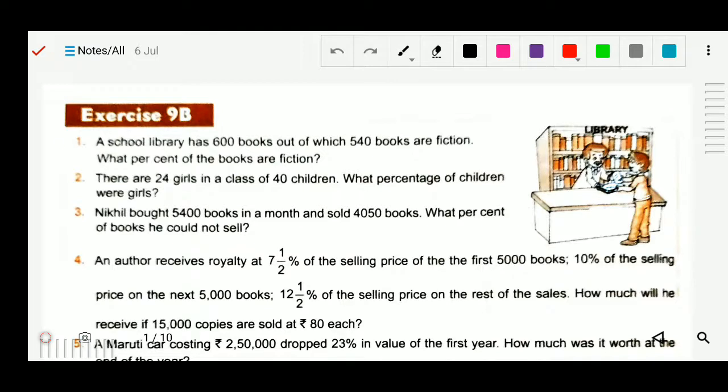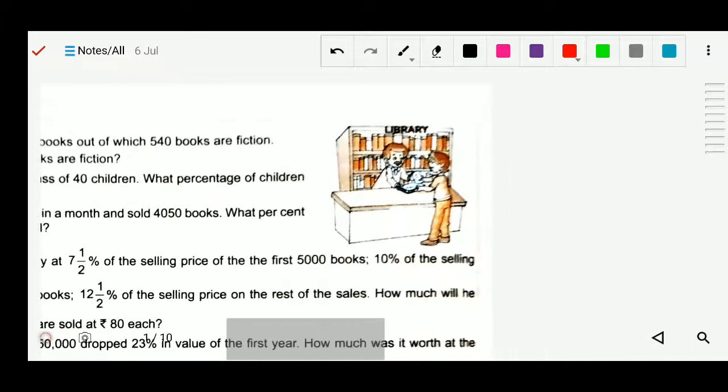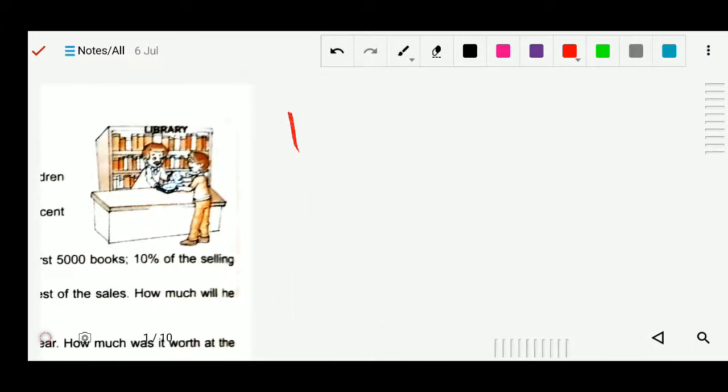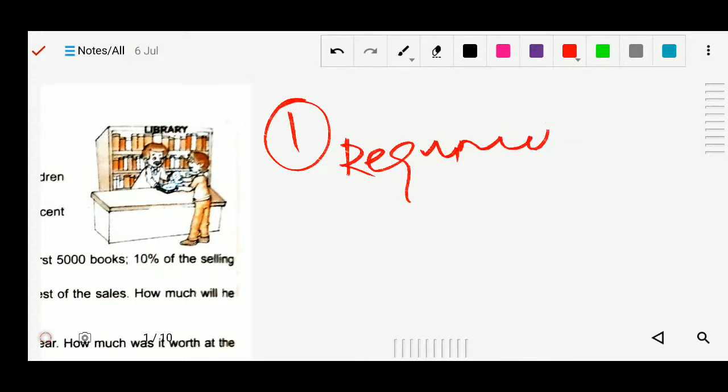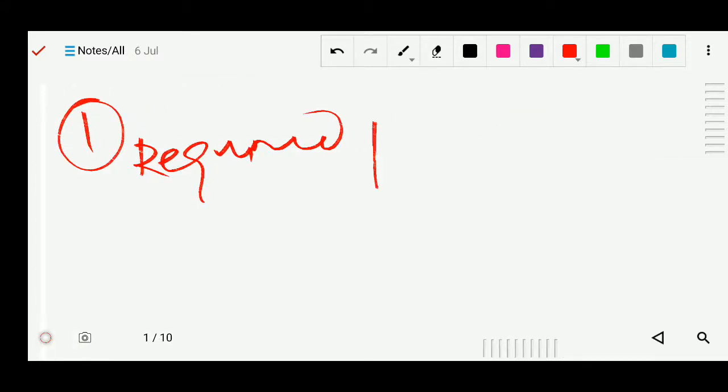So, how will we find out? The total number of books is given, and how many fictions are there? We have to find the percentage. So, for that, this is question number 1. So I will write here required percentage. Okay, so required percentage equals to